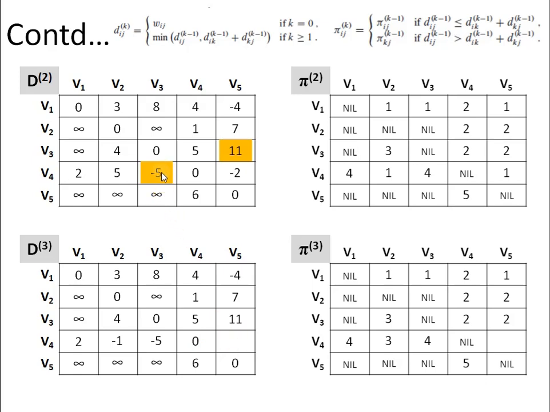So 4 to 3 is minus 5 and 3 to 5 is 11. This entry comes out to be 6. Right now the entry is minus 2, so there will not be any change. This completes the third iteration.